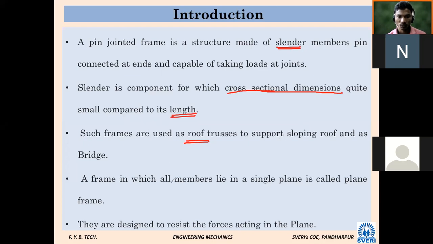A frame in which all members lie in a single plane is called a plane frame. And what is the last point? Will you read? I am unable to see here. They are designed to resist the forces acting in the plane. So the main motto of trusses or pin joint frames is what? To resist the forces or to transfer the forces. Once I give an example, you will come to know that. Transferring the forces is the main aim of trusses.